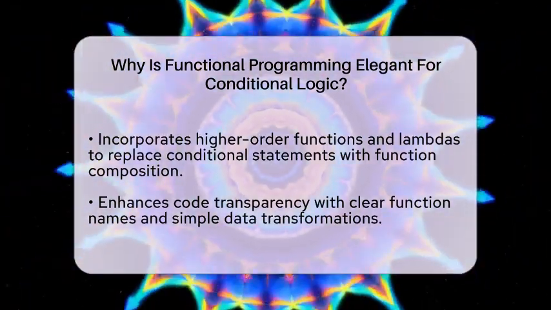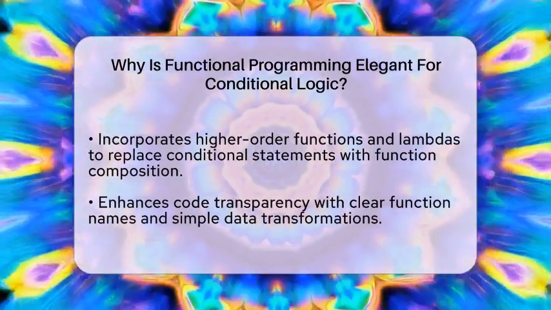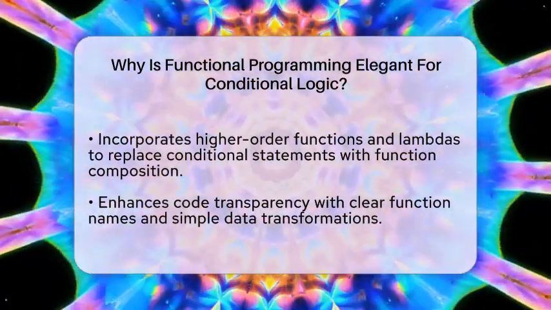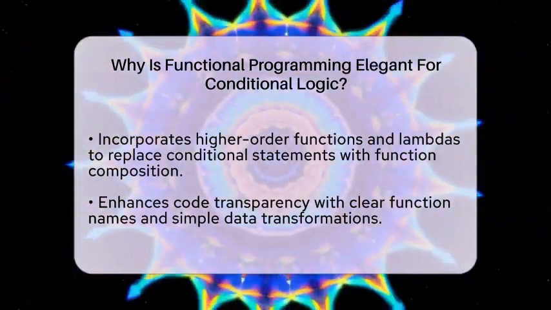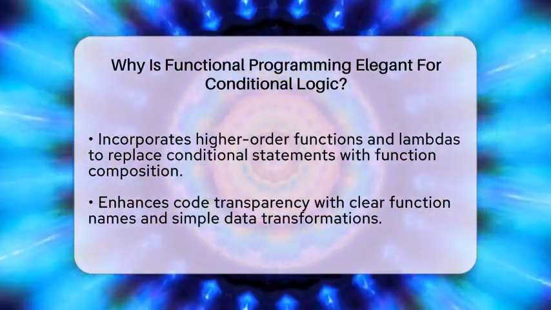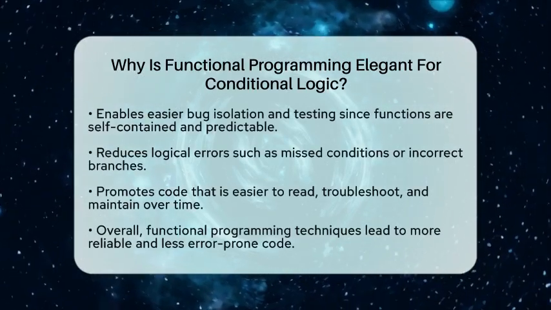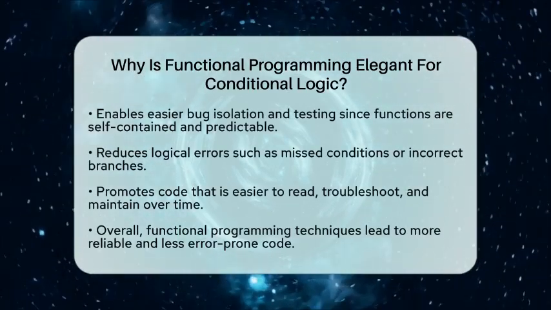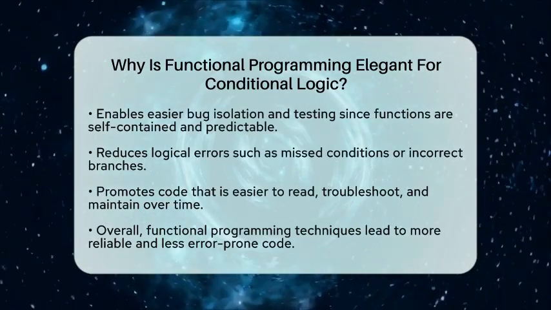The overall benefit is that code becomes more transparent. Clear function names and straightforward data transformations make it easier to see what your program does. When bugs happen, you can isolate them quickly because each function is self-contained and predictable. Testing becomes simpler too, since you can test functions independently with known inputs and outputs.